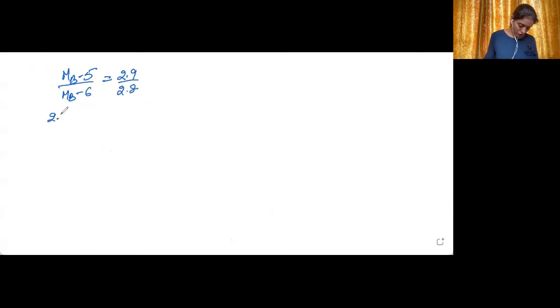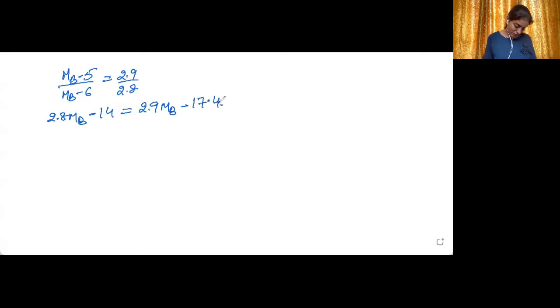So I can write 2.8 MB minus 2.8 multiplied by 5, which is 14, is equal to 2.9 MB minus 2.9 multiplied by 6, which is 17.4.